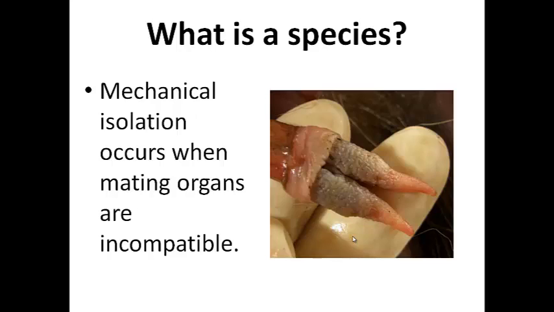Interestingly, mechanical isolation occurs when mating organs are incompatible. This is very common in insects. Insects often have a lock and key sort of genitalia, and so the male of one species will only fit into females of that same species. Mechanical isolation is relatively rare in the mammal world, but very common in the insect world. But the mammal world's a little more dramatic, so I gave you that particular example.